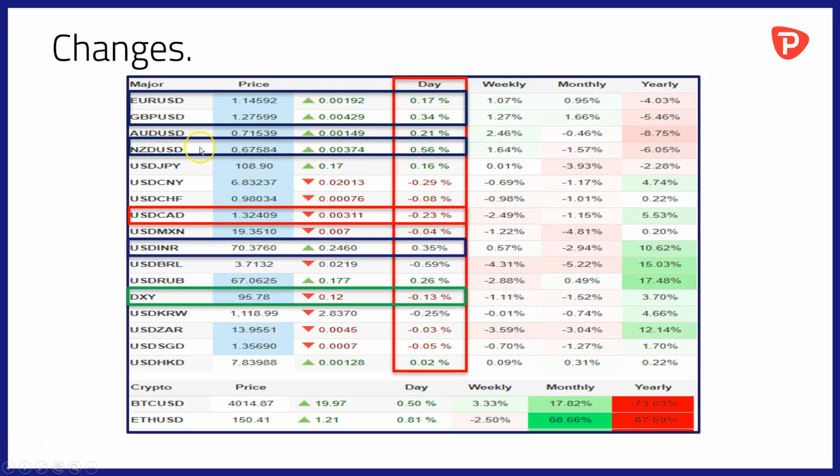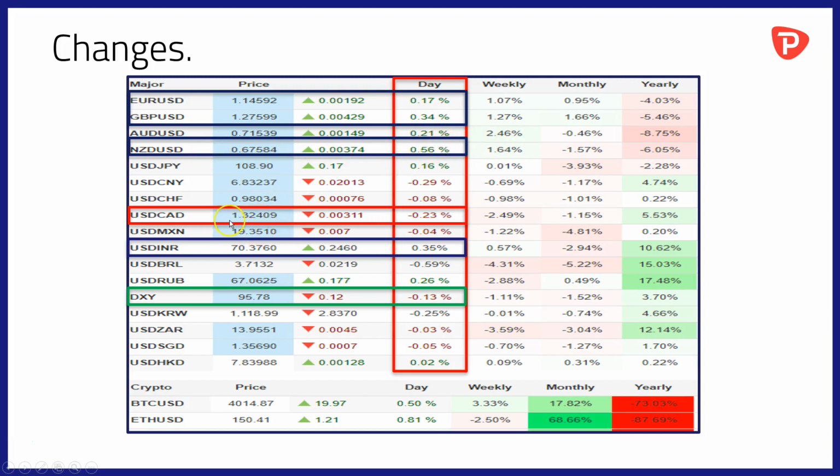Okay, let's kick off with a look at the overnight changes and price moves to be aware of. We're recording this video a little bit later than normal. It's around 9:30 London time, so we've had a couple of hours of the London session. What we've seen so far, gains for majors such as the euro and the pound sterling against the US dollar. The biggest mover against the dollar today, though, the Kiwi, the New Zealand dollar, up by 0.56% against the US currency.